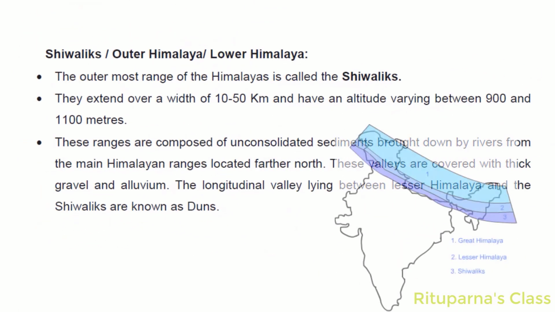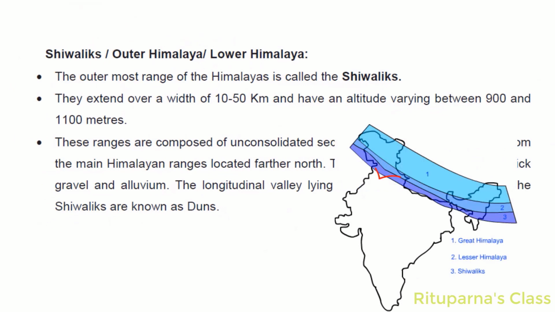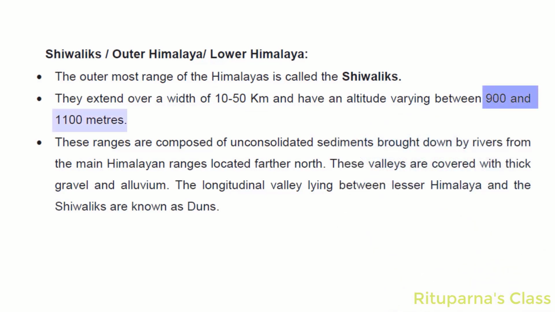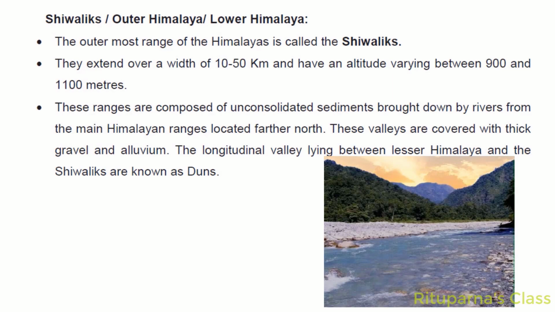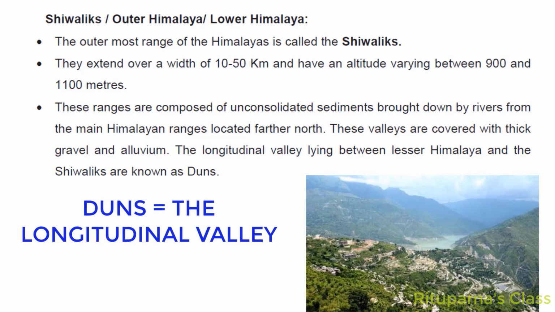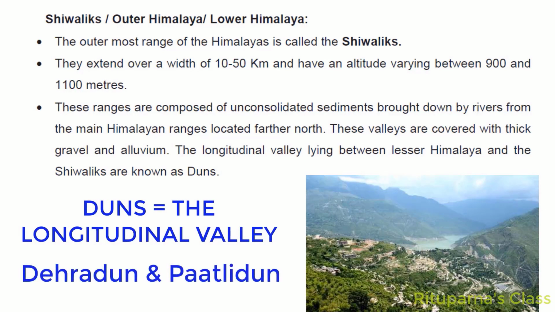The outermost range of the Himalayas is called the Shivaliks. They extend over a width of 10 to 50 km and have an altitude varying between 900 to 1100 meters. These ranges are composed of sediments brought down by the rivers from the main Himalayan ranges located further north. These valleys are covered with thick gravel and alluvium. The valleys of the Shivaliks are known as Duns. Dehradun and Patli Dun are some of the well-known Duns.